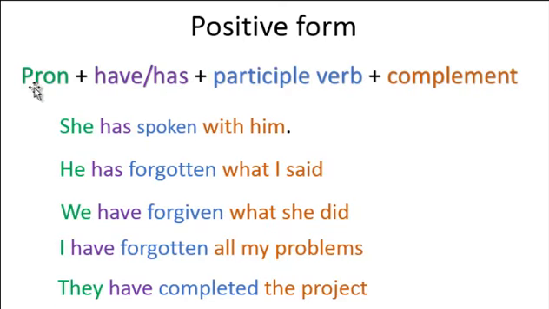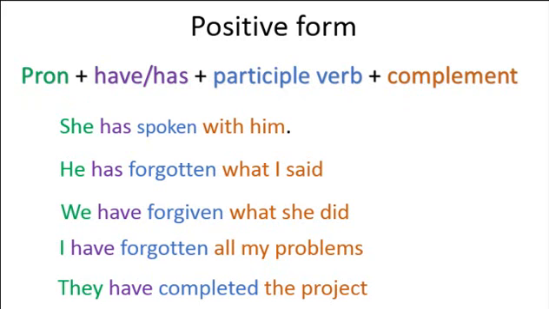I'm going to give you some examples of these sentences. She had spoken with him. He has forgotten what I said. We have forgiven what she did. I have forgotten all my problems. They have completed the project. That is a positive form, and this is the structure if you want to form sentences.